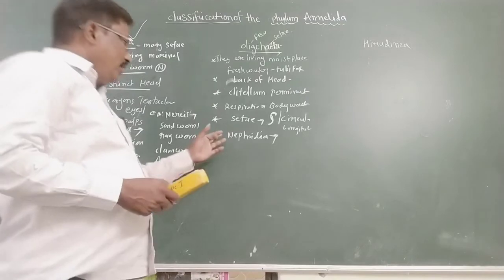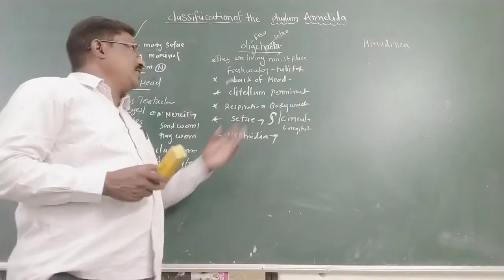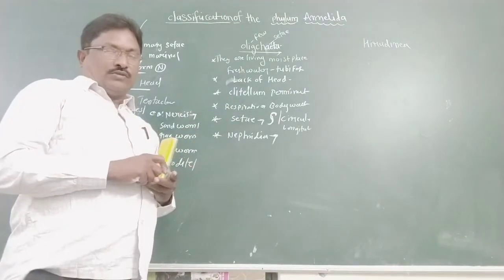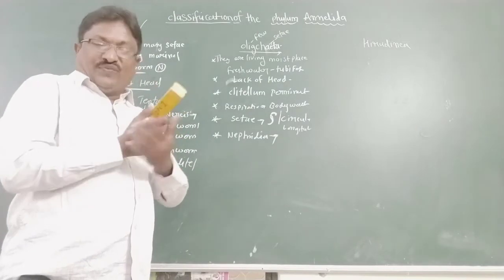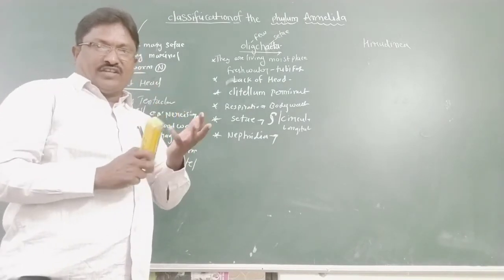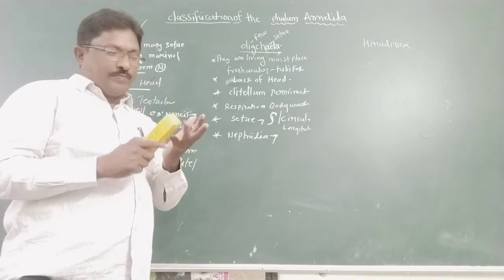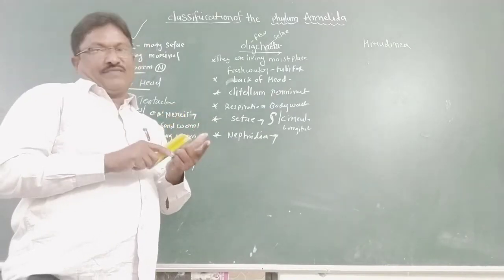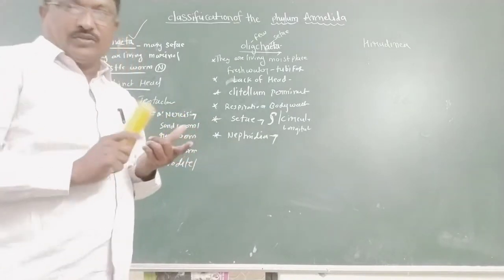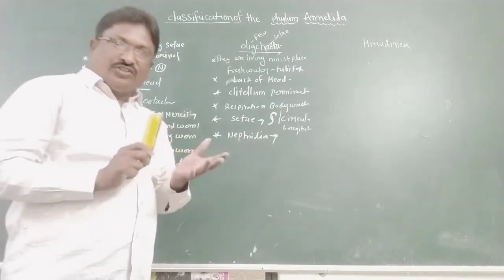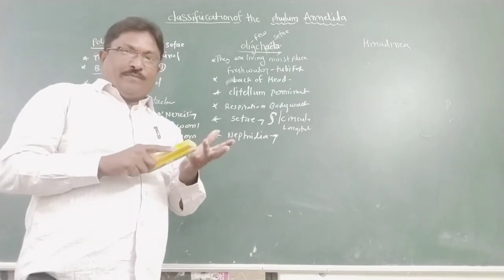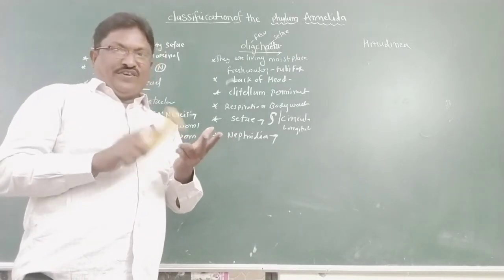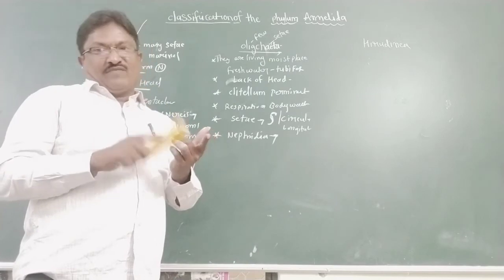Nephridia are actually of three types, and they are present in the Oligochaeta. What are the three types of nephridia? Pharyngeal nephridia, septal nephridia, and integumentary nephridia. Did you understand? So nephridia are three types: pharyngeal, integumentary and septal.